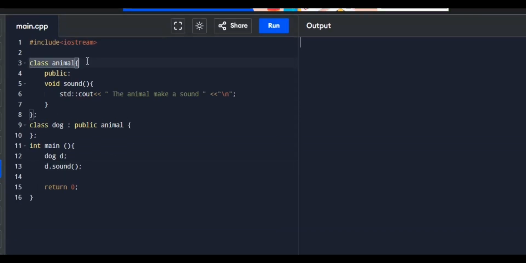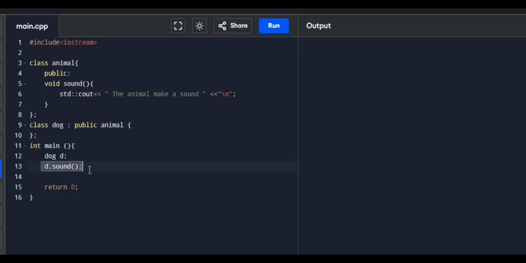First, we're going to have our parent class and the child class. The child class can inherit the parent class. So it inherits the sound coming from the parent class, and it can access what's inside the parent class. In our int main, we're going to call the dog and the sound. If we run this code, it will print "the animal makes a sound."